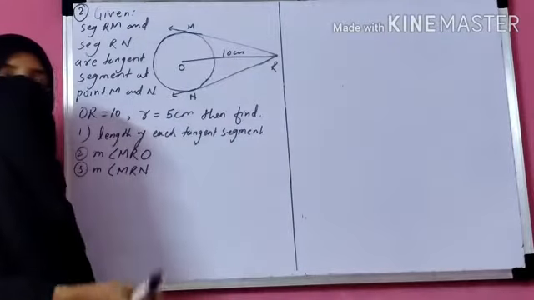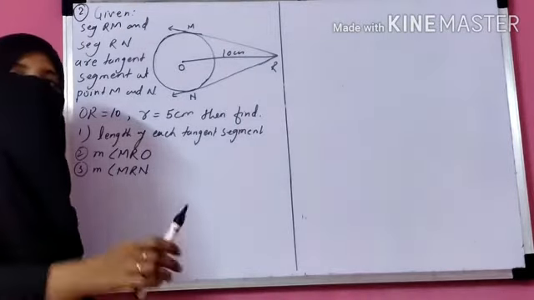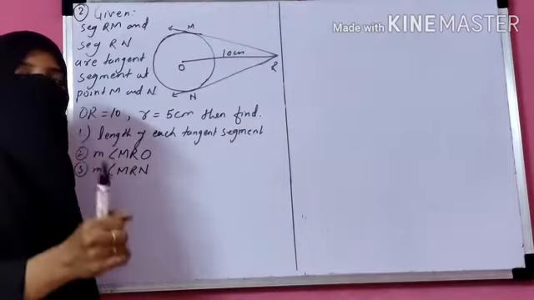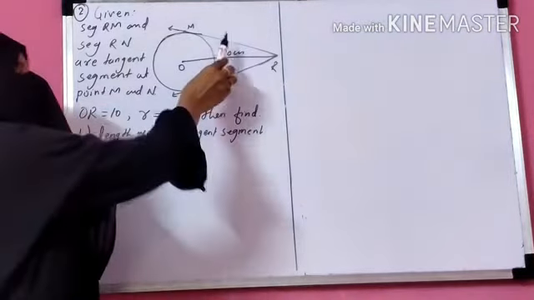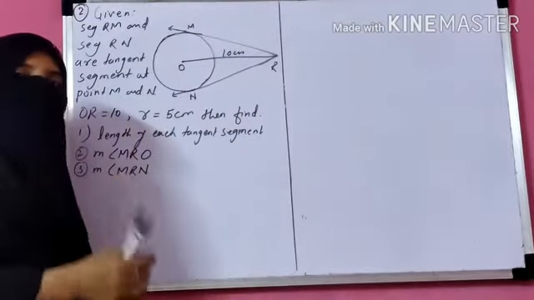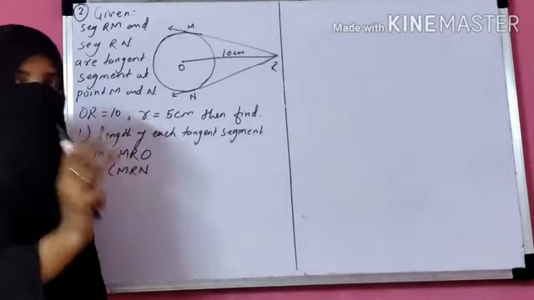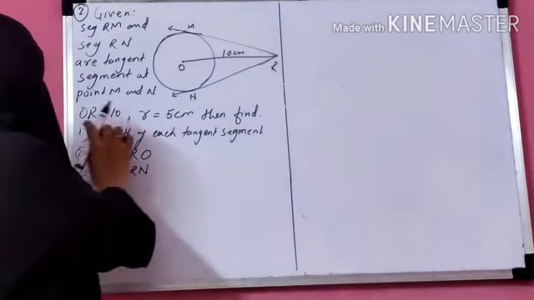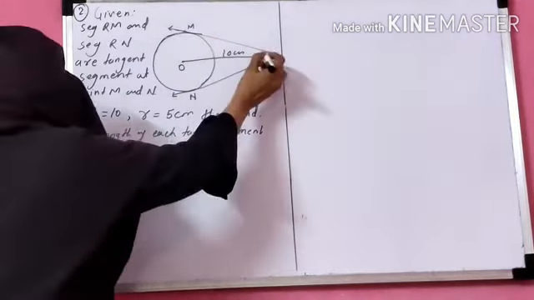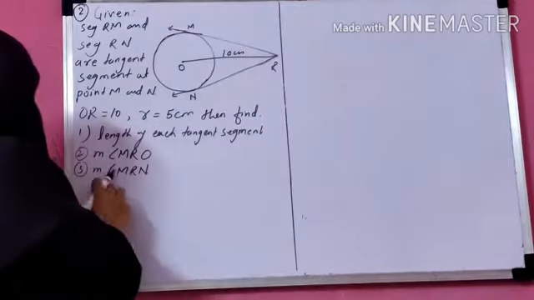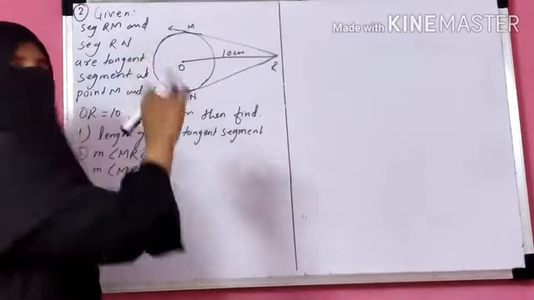We just discussed the theorem of tangent segments. The tangent segments drawn from an external point are congruent. So if you find one tangent, then automatically the length of the other tangent is the same. The radius is given as 5. Next you have to find the measure of angle MRO, that means this angle, then the measure of angle MRN, that means the whole angle.